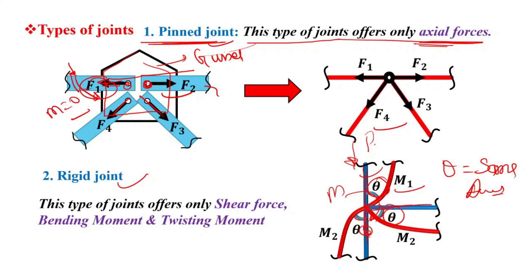This type of joint is known as a rigid joint, clear? This type of joint offers shear force, bending moment and twisting moment, right? So these are the various types of joints and these are the basics of structural analysis.